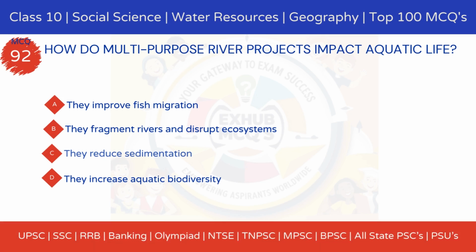How do multi-purpose river projects impact aquatic life? Option A, they improve fish migration. Option B, they fragment rivers and disrupt ecosystems. Option C, they reduce sedimentation. Option D, they increase aquatic biodiversity.